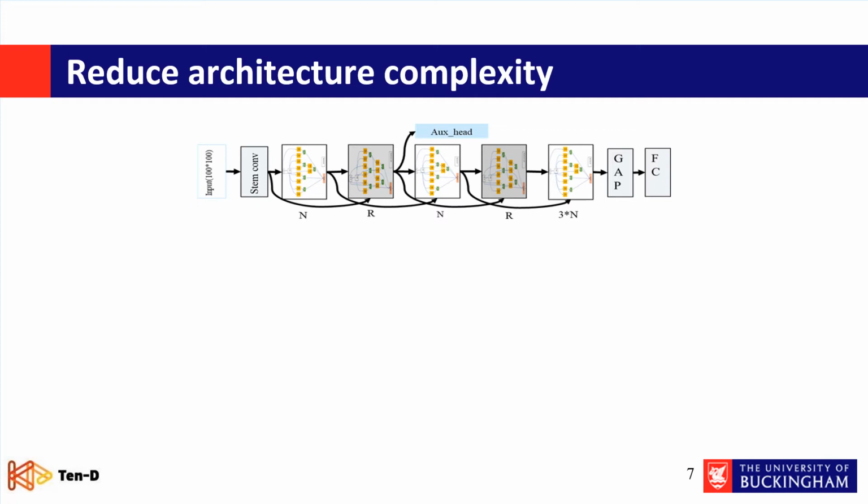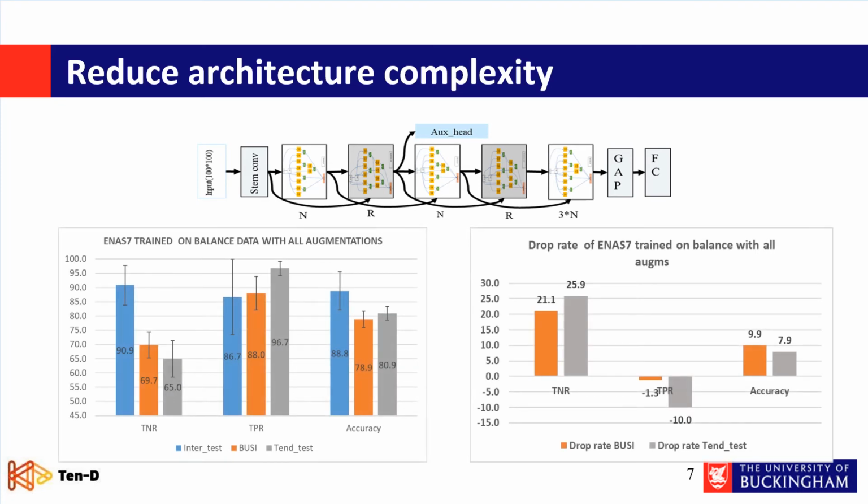We even used the same optimal cell that was generated for ENAS-17, and the same dataset to train ENAS-7 from scratch. Then we found that we still have the same or close amount of reduction, which shows that there is no overparameterization issue with ENAS-17.